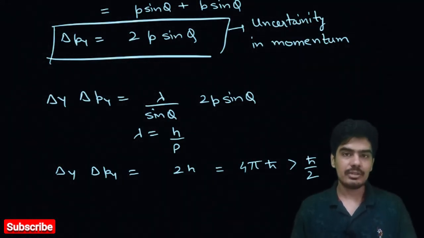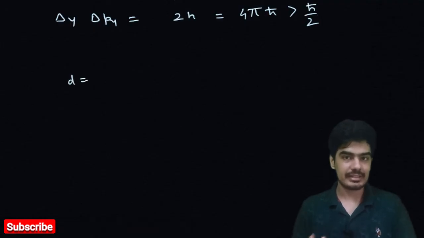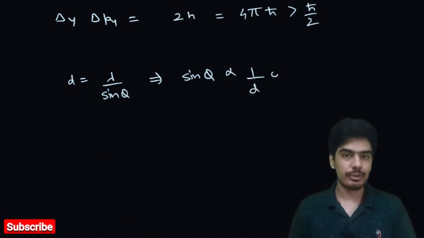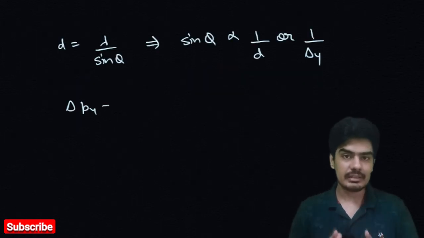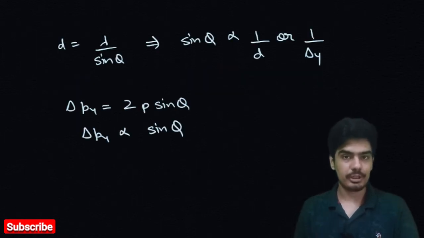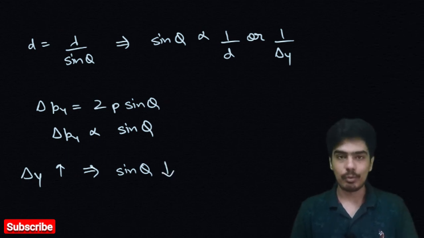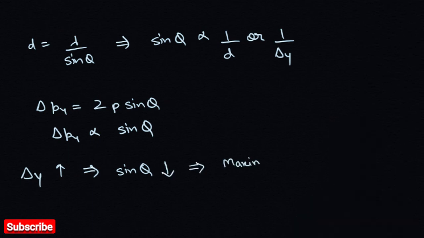Now let's see how the width of the central maxima changes when we change the slit width. For this you need to understand that the slit width is lambda by sine theta. That means sine theta is inversely proportional to slit width, or you can say uncertainty in the y position of the electron, and the uncertainty of momentum is directly proportional to sine theta. So an increase in the width of the slit decreases the value of sine theta. That means uncertainty in the momentum of the electron decreases.